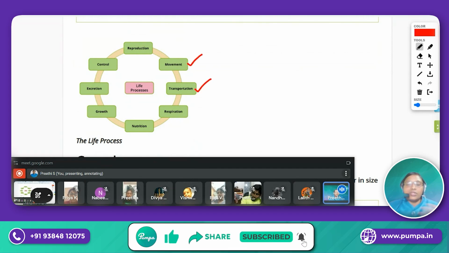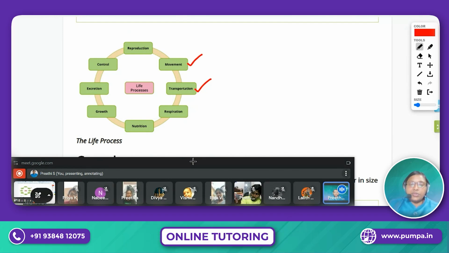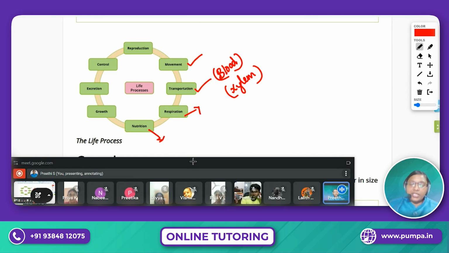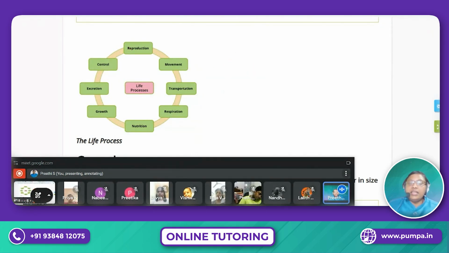Transportation. Transportation is something related to, in animals, blood. And in plants we have studied about xylem, right? Even in our 9th grade. And then respiration, nutrition, growth, excretion, control and coordination, and then it should have the ability to reproduce. All these things are called the life processes.